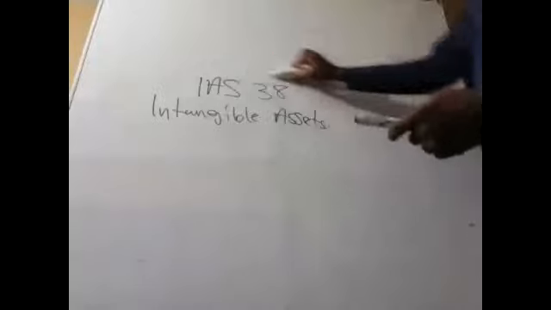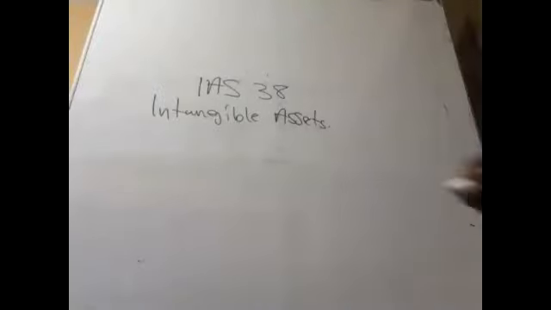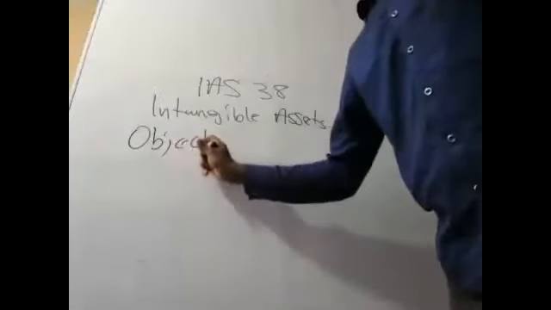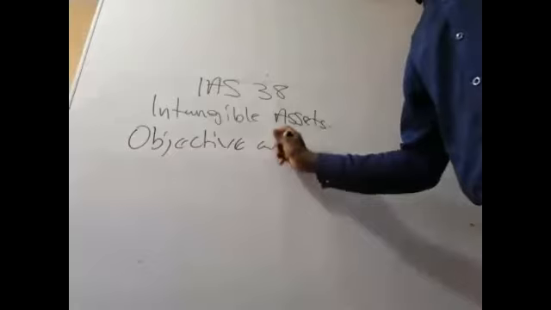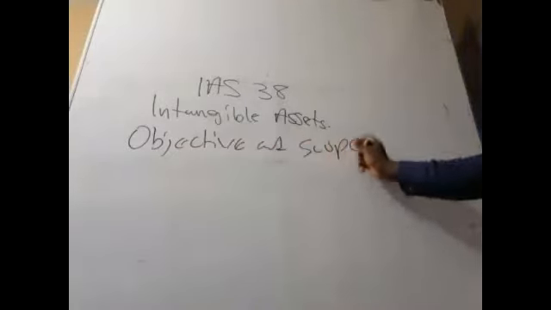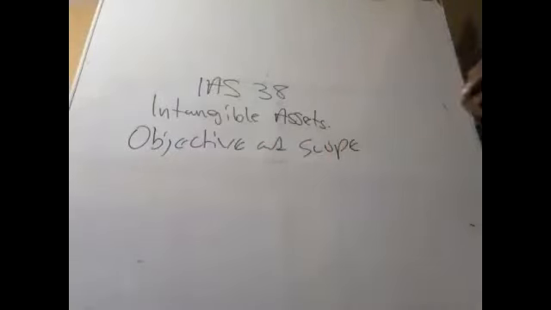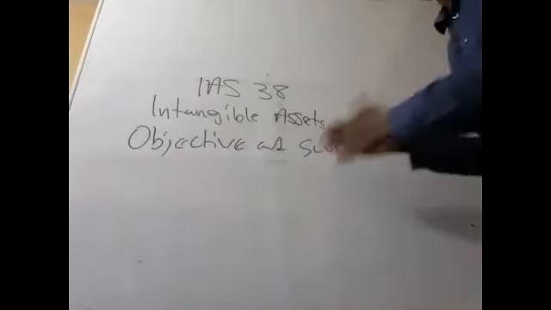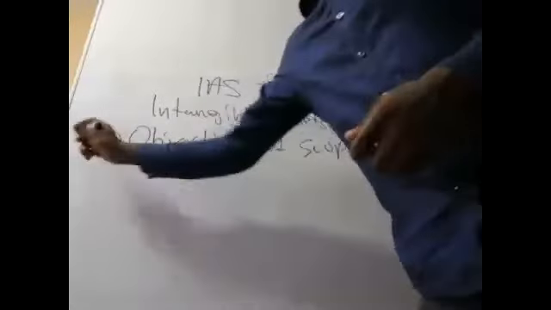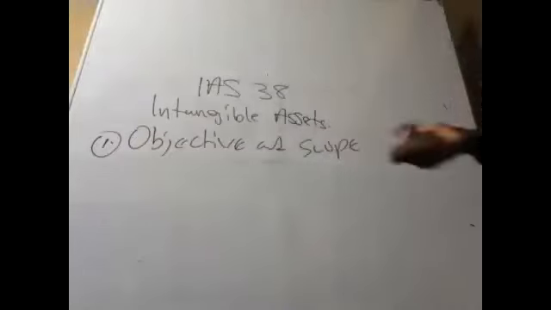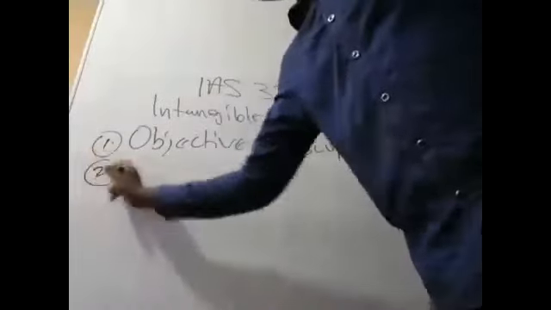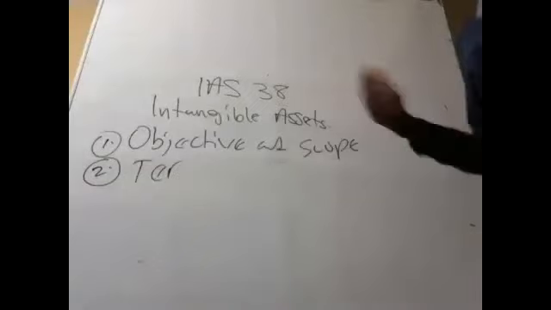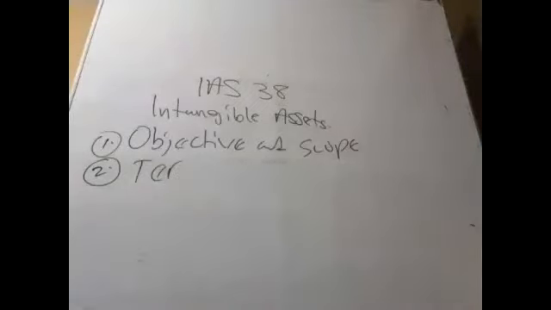Now, I will list what you're supposed to know under this section. One, the objective of this standard, and the scope. Scope simply means the coverage. Not all intangible assets are covered, some are exceptional to this. We look at them. That's number one. Only five items that you need to know. Number two, know some terms. They will ask you to define intangible assets and explain how they should be accounted for.